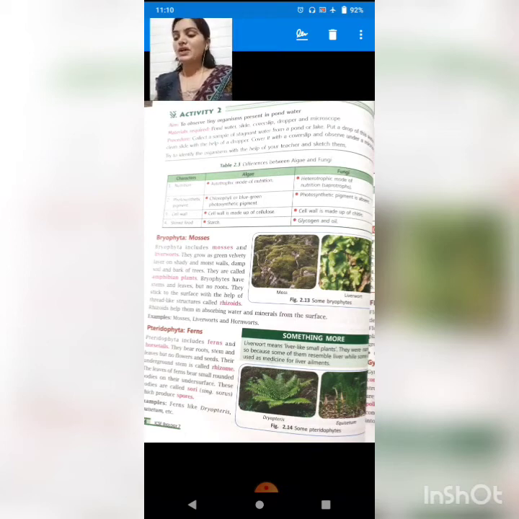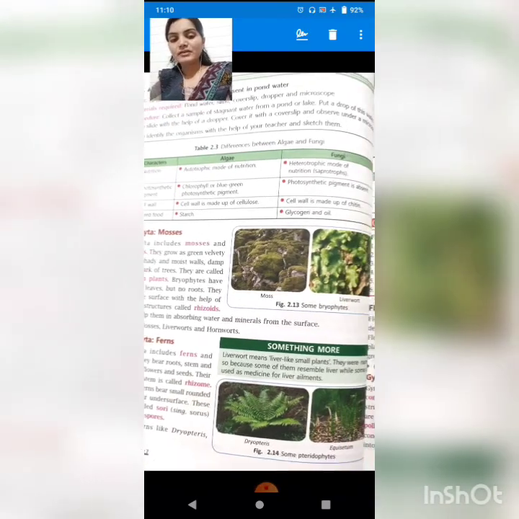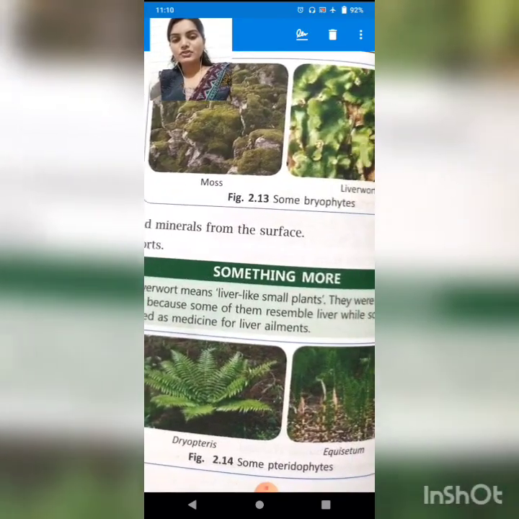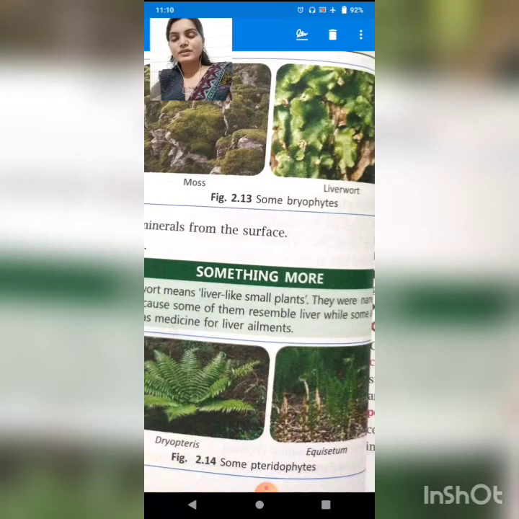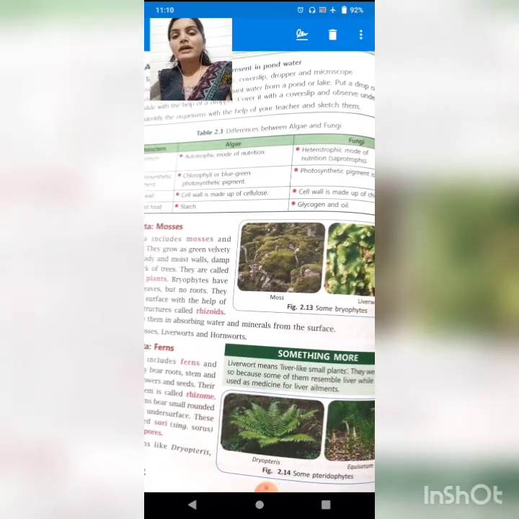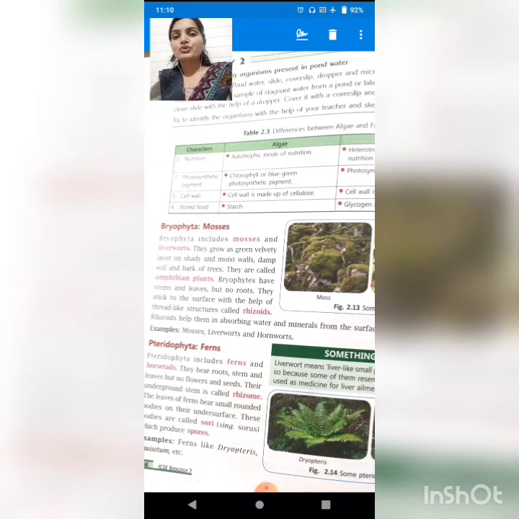Okay, then the Pteridophyta. In Pteridophyta, see, students, figure 2.14. Dryopteris and Equisetum belong to Pteridophyta, which is also known as ferns. In general, you can see some ornamental plants belong to Pteridophyta.